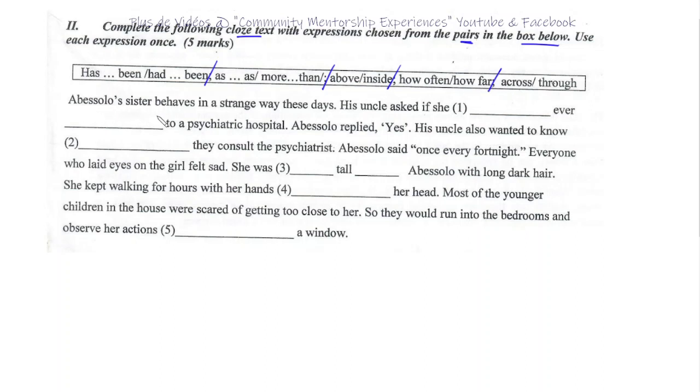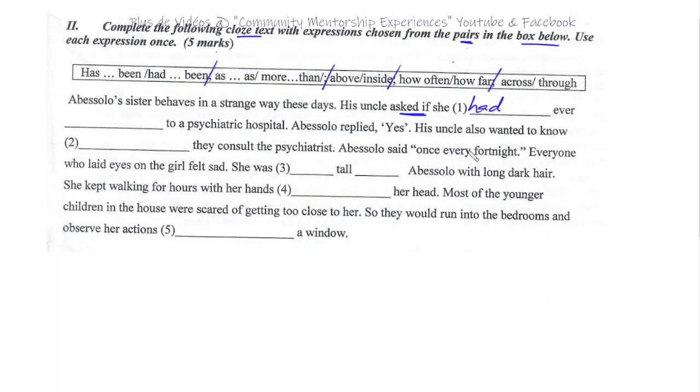Okay, Abesolo's sister behaves in a strange way these days. His uncle asked if she ever to a psychiatric hospital. So ask if, I'm already thinking. Reported speech, yes, but which form? His uncle asked if she had ever been. Oh, she had. Oh, sorry.